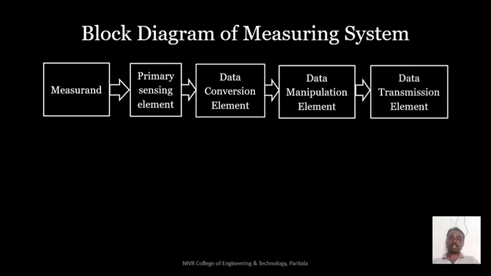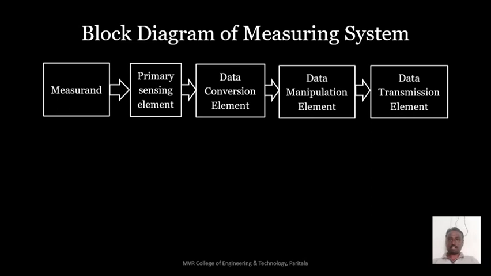So why the data transmission element? If you want to send the data calculated by this measuring system over long distances, we have to use a data transmission element. Likewise, in the news you can see the daily temperatures and daily weather news.